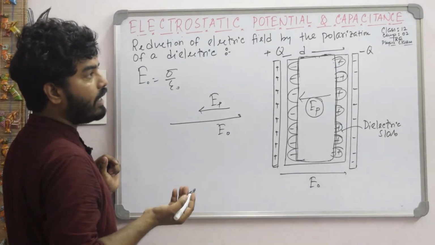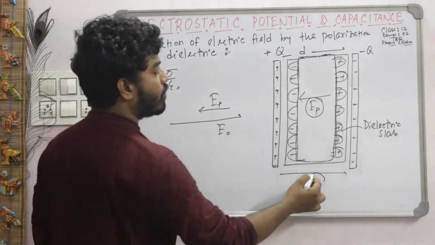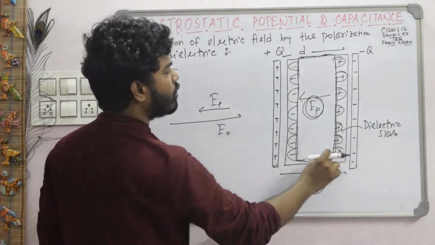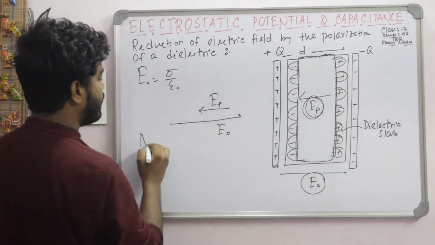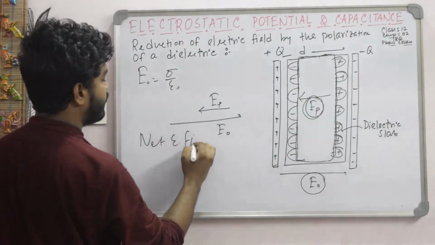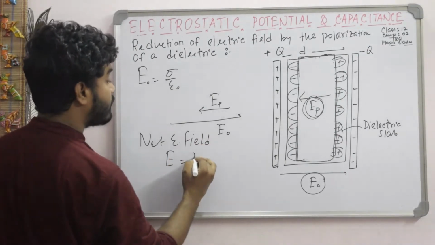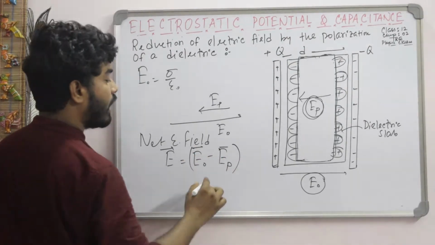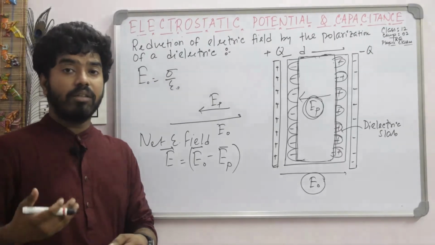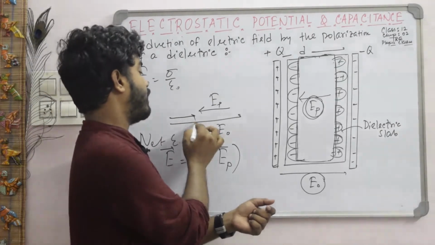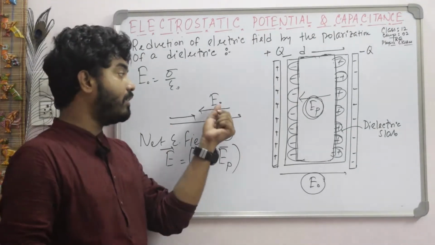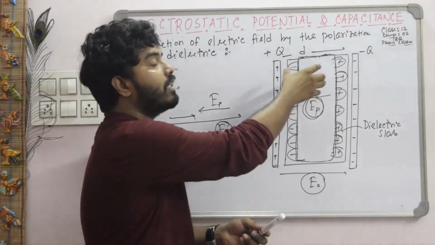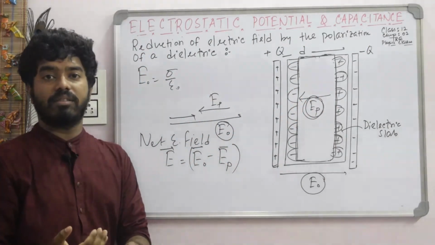So what is the net electric field? Obviously E naught is larger than EP, because EP is the electric field due to this small amount of induced charges. So the net electric field E is E naught minus EP. In which direction? Along the direction of E naught, because E naught is larger than EP. So when we introduce a dielectric slab, the electric field decreases.